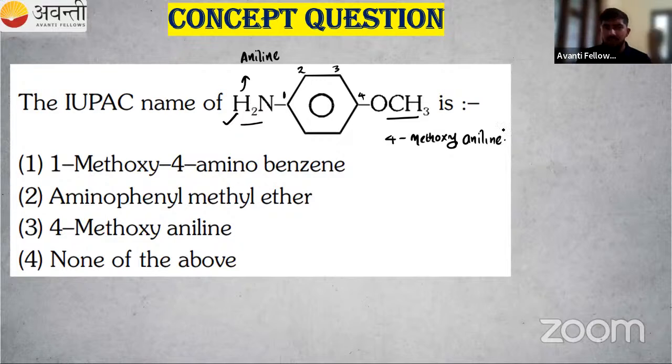NH2 and OCH3, we will go for NH2. So NH2 attached with benzene ring, that is known as aniline. So we can call it 4-methoxy aniline. So that is the correct answer here. I hope this is also clear to you.